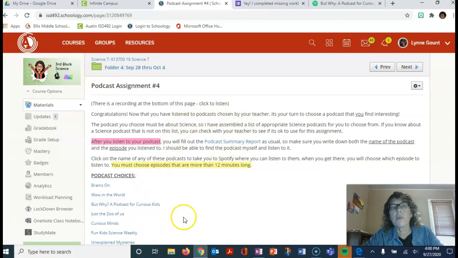You have made it to the point where you're choosing your own podcasts, but as usual, you do have to do the podcast summary report. You're still going to be listening for claims and evidence and deciding whether that's reasonable evidence and whether or not you believe the claim that they're making. It's going to be more important than ever that you include both the name of the podcast, right down here in blue, and then the episode that you choose, because you could all be choosing different episodes, and I may have to go listen to it in order to make sense of what you've written on your summary report, and I need to be able to find that. So make sure you're telling me both things.